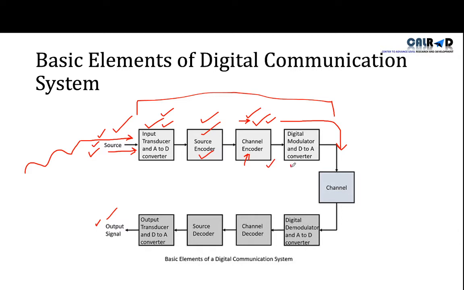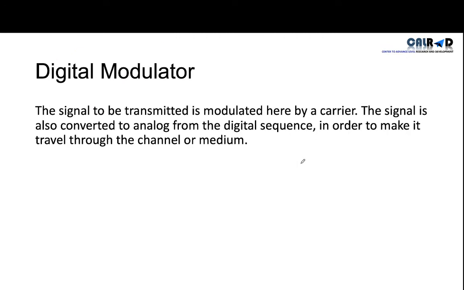Now the last block on the transmission side is the digital modulator. What is the work of this digital modulator? The signal to be transmitted is modulated here by a carrier. The signal is also converted to analog from the digital sequence in order to make it travel through a channel or medium.